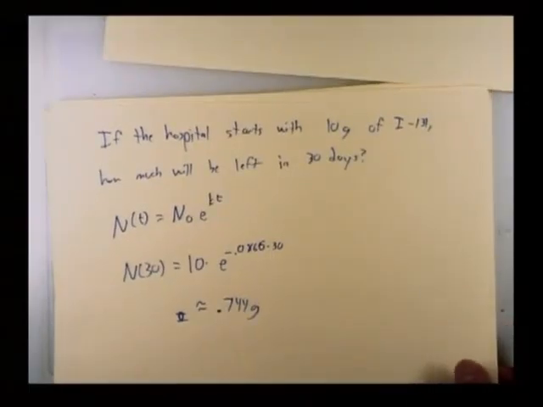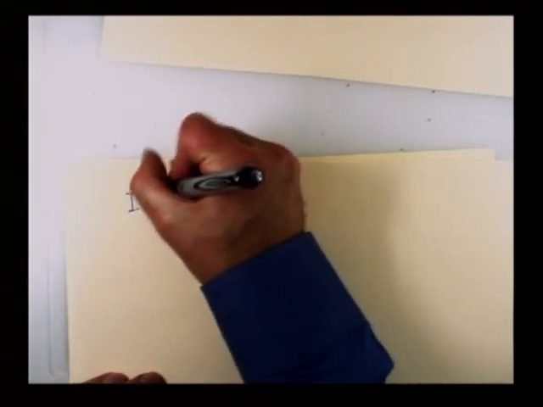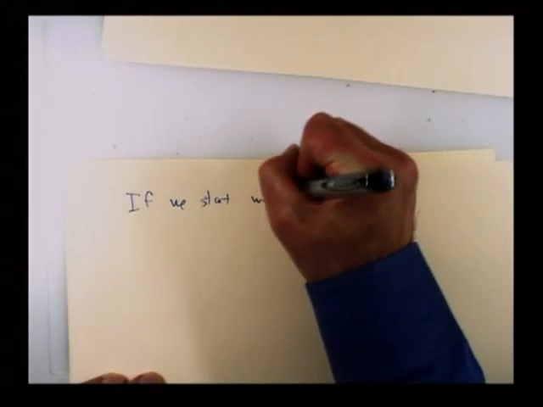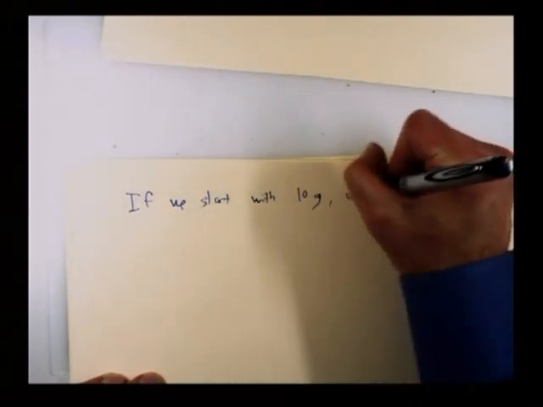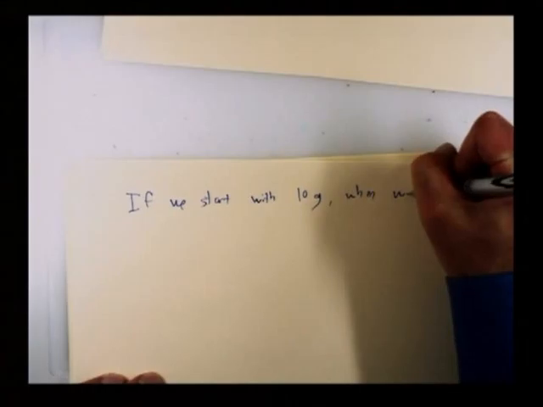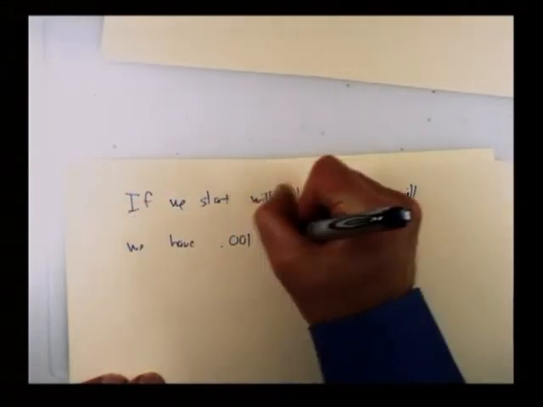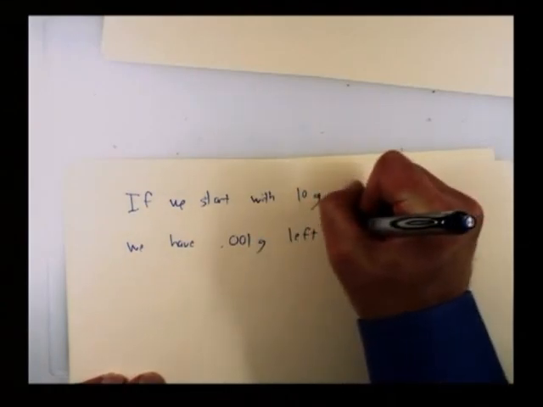Let's ask one more question about this iodine before we're done. If we start with 10 grams, as we did before, when will we have a milligram left? When 0.001 grams are left. Maybe this is the smallest amount we can detect with easy techniques in the hospital. I don't know if that's true. Maybe it is. How long will it be until we have only 0.001 grams left? Is this easy to solve? Yes, it certainly is.